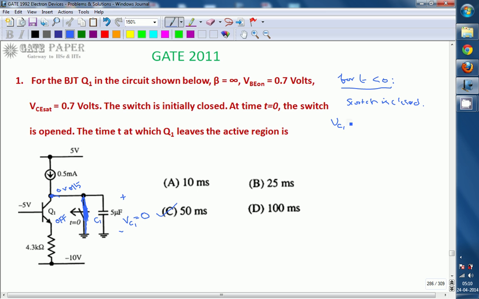So with the switch closed, the voltage across the capacitor C1 for t less than 0, considering the latest time, that is VC1 of 0 minus, is nothing but 0 volts. The collector current is also 0, as the current is taken by the ground itself, so transistor Q1 is in the off condition. Off means the transistor is in the cutoff region.